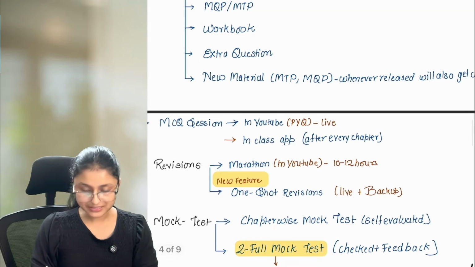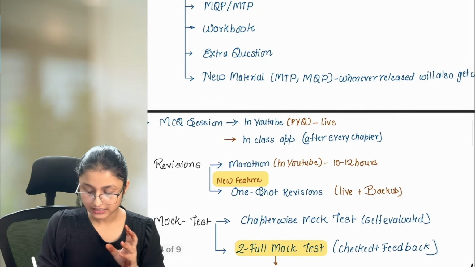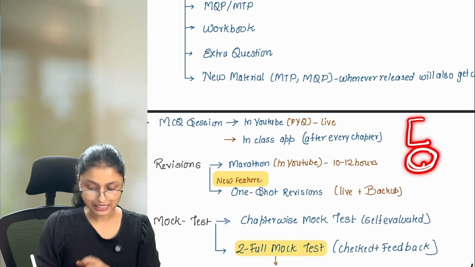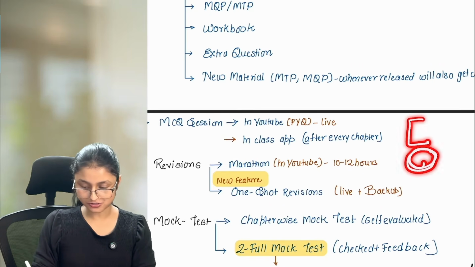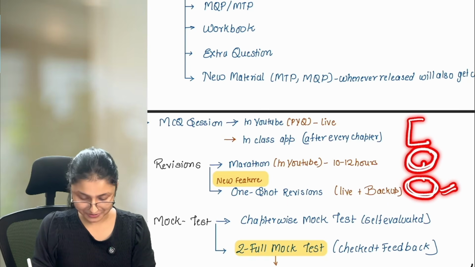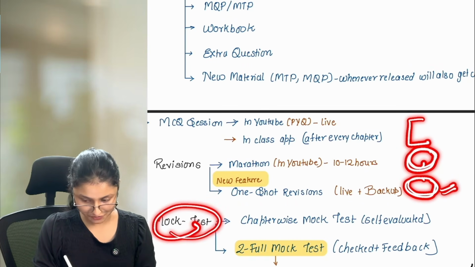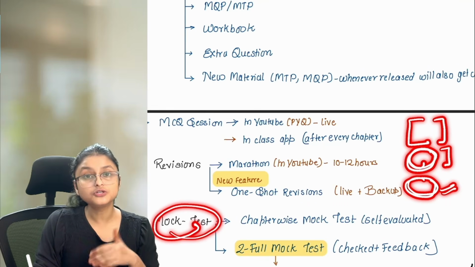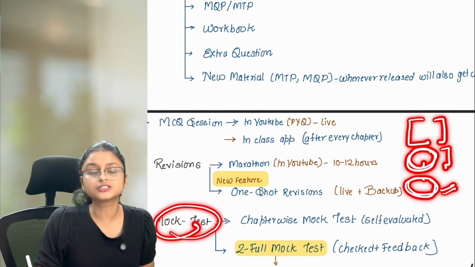Now with this one-shot session, what you need to do is, after completion of, let's say, chapter number 1, you can watch this one-shot revision. After completion of this one-shot revision itself, you can give a mock test paper. So we also have a mock test paper section for all of you, because you have completed everything, you have revised everything. Now you need to test yourself whether you are able to do things yourself or not.